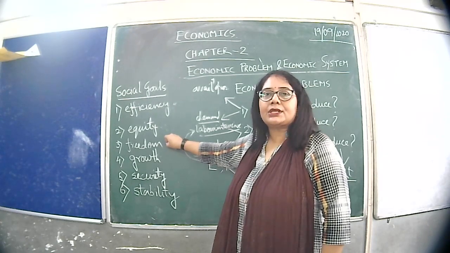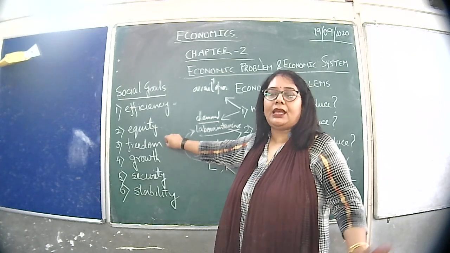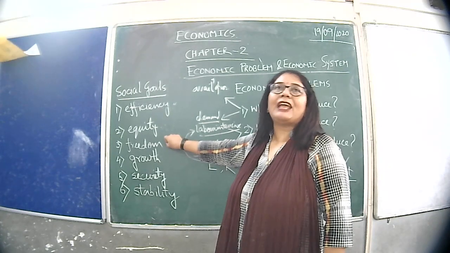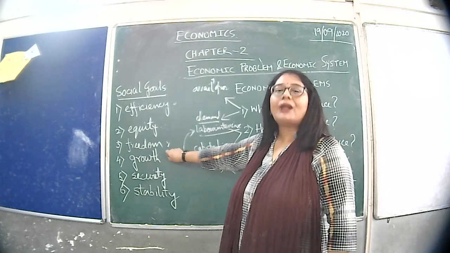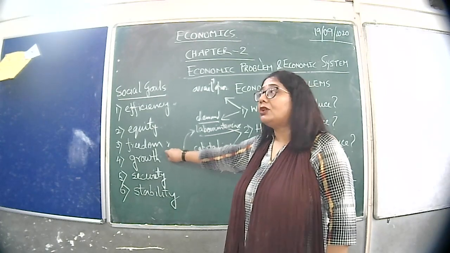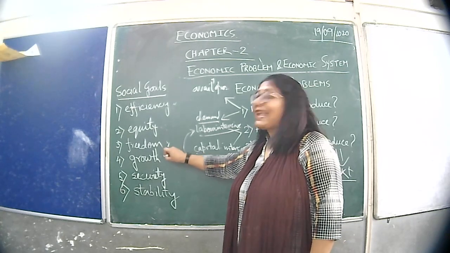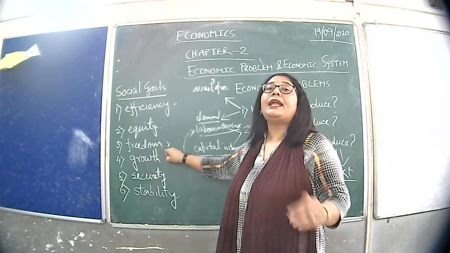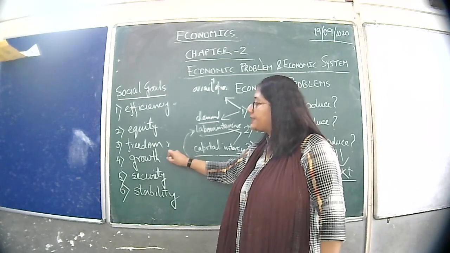consumers and the producers should take their own decisions freely. There should not be any type of control. That is freedom. Growth. What is the meaning of growth? Growth implies economic growth here. That is the per capita income, per head income. That should increase continuously. That is growth.